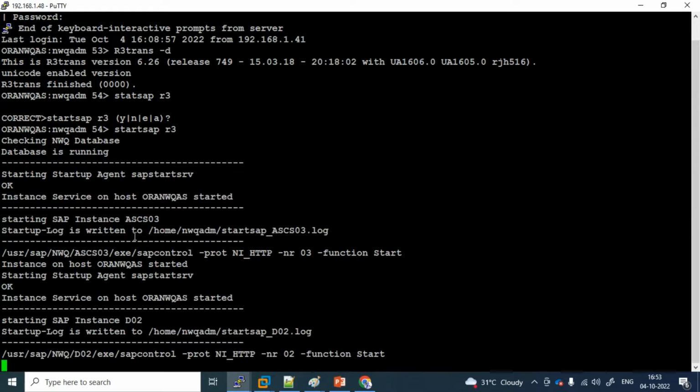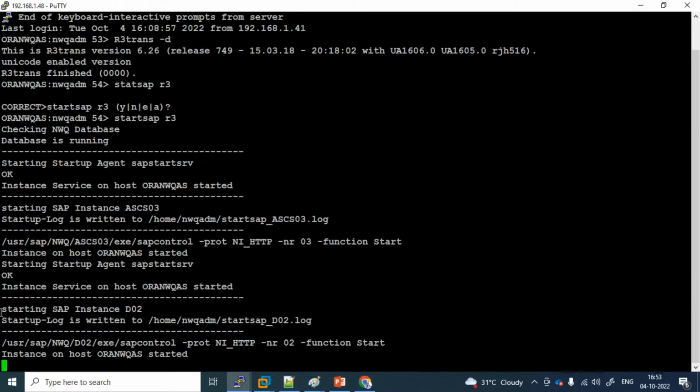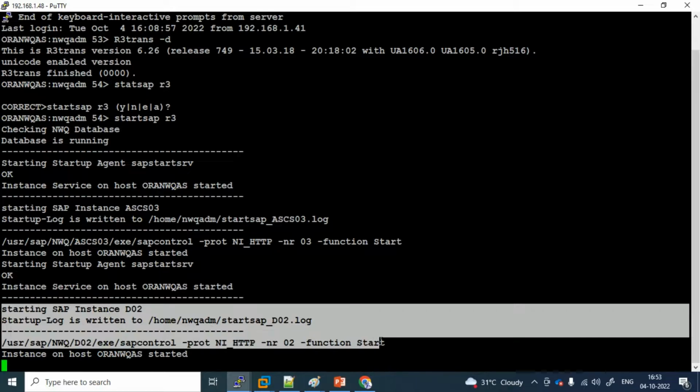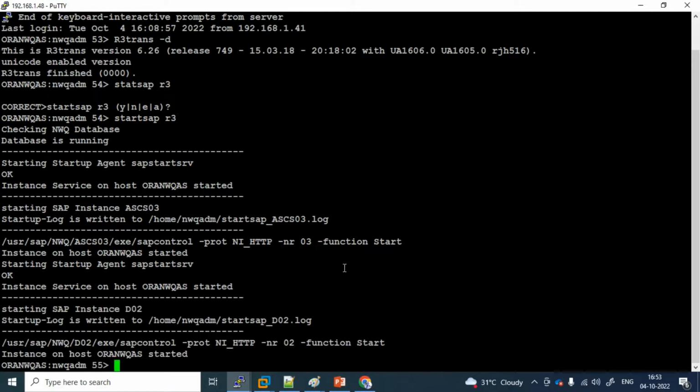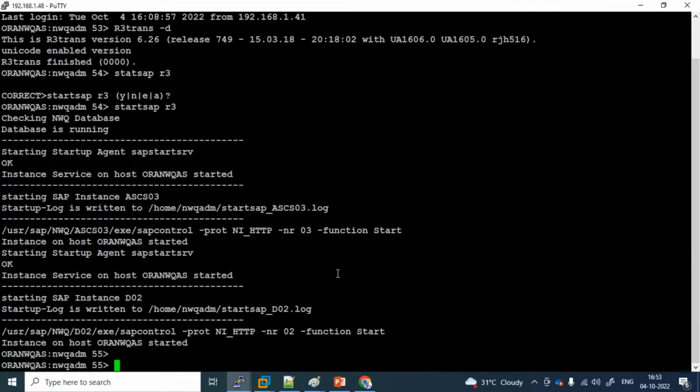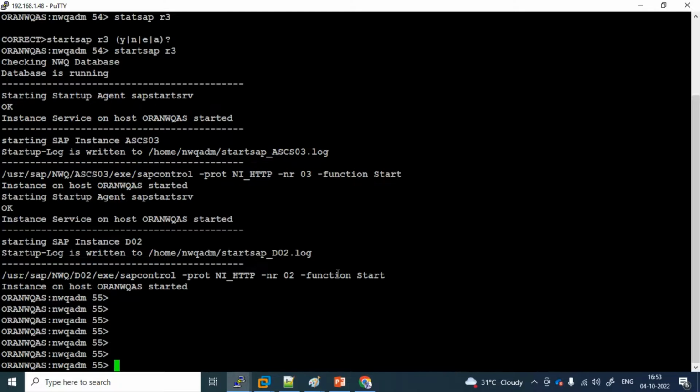See here, and if ACS is not starting, you can go here and check the log as well. After ACS starts, the instance starts, and it is starting the primary application server. It is also started. How can I say it is started? By seeing the color coding.